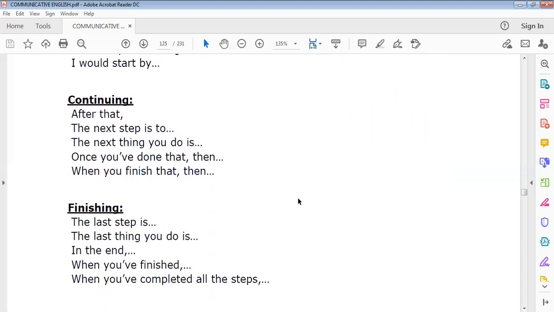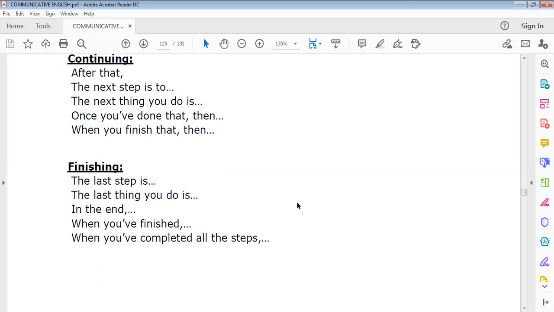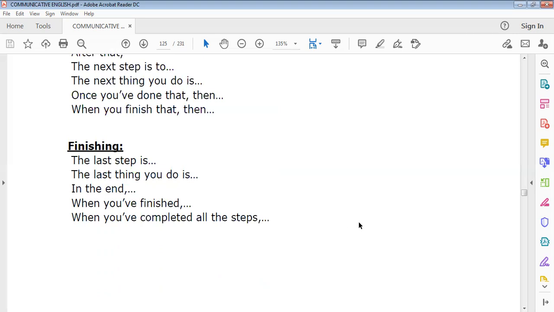Then how do you continue it? After that, the next step is to, the next thing you do is, so this is how you develop the conversation. For example, if you have to continue giving an instruction, these are all the words and phrases that you will be using to continue your instruction.